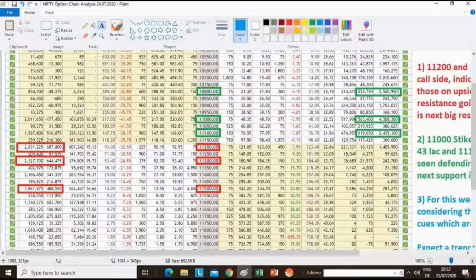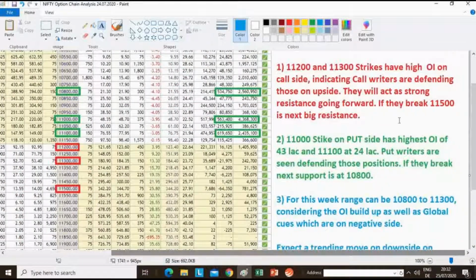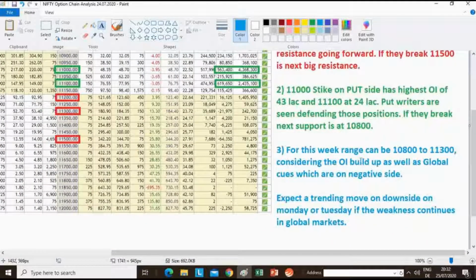So 11,000 to act as a major support, 11,100 to act as a second level minor support. But if these two break, then 10,800 is where the major OI buildup is seen on the put writing side. So that will act as a major support. So that's what I have shared here. For this week, what I expect is 10,800 to 11,300, considering the OI buildup as well as global cues are negative. Expecting a trending move on Monday or Tuesday if weakness continues in global markets. This is an analysis based on option chain.